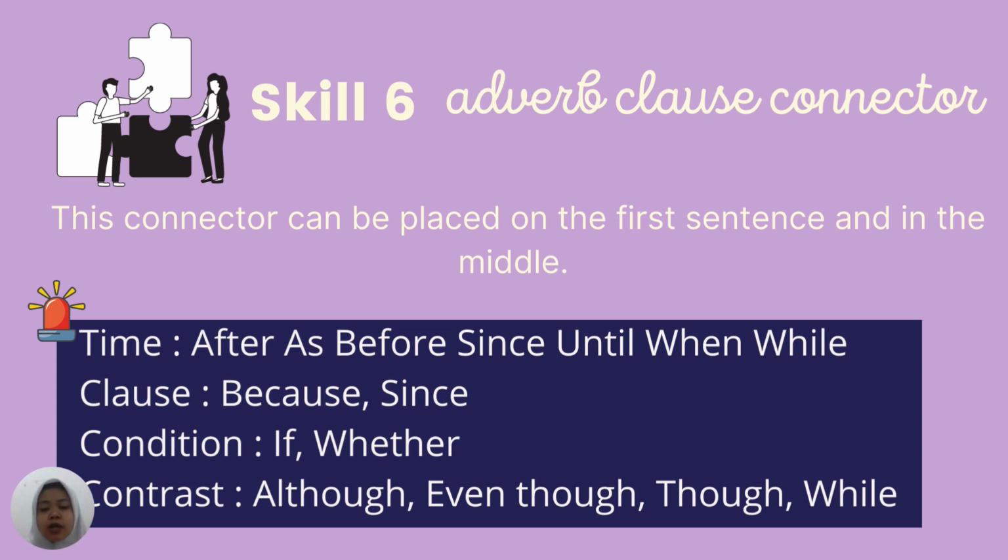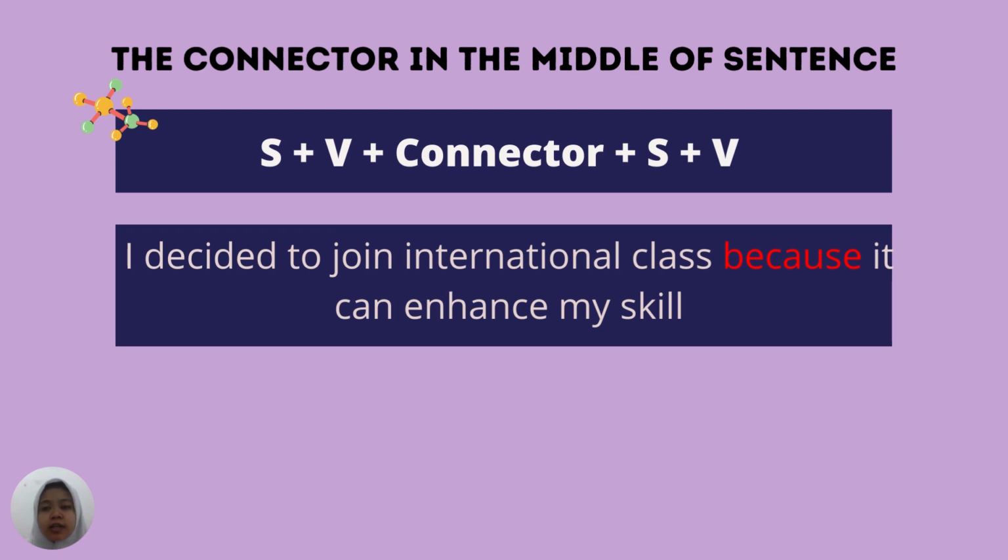As we were taught, an adverb clause connector can be placed in the first or in the middle. So how if the connector is placed in the middle of the sentence? The formula is subject plus verb plus connector plus subject plus verb. I have an example here. I is the subject, decided is the verb, to join international class is the object. Because, the red word right here, is the connector. It is the subject, can is a modality, enhance is the verb, and my skill is the object.